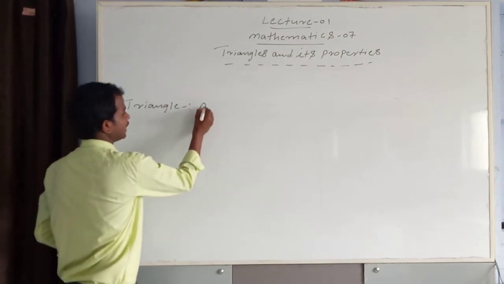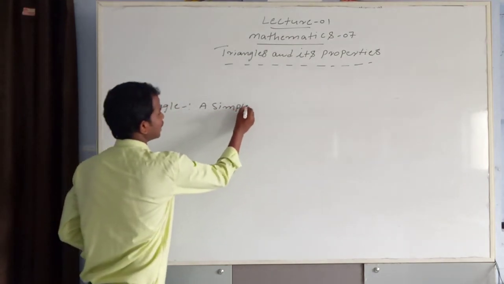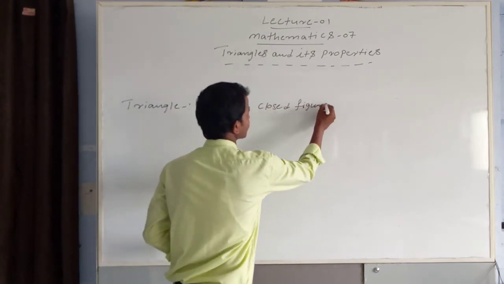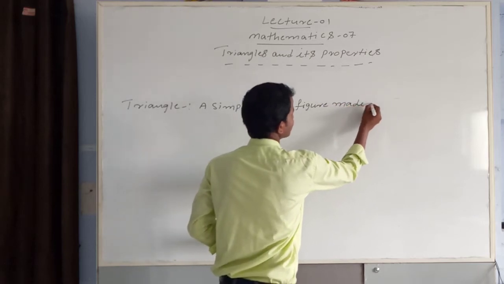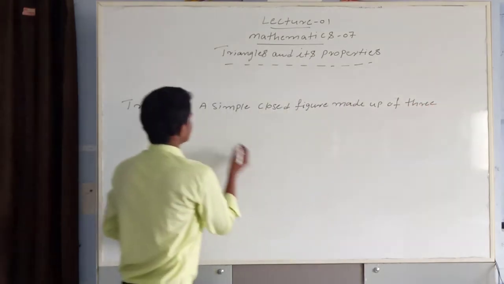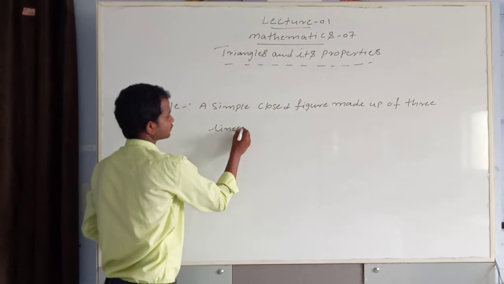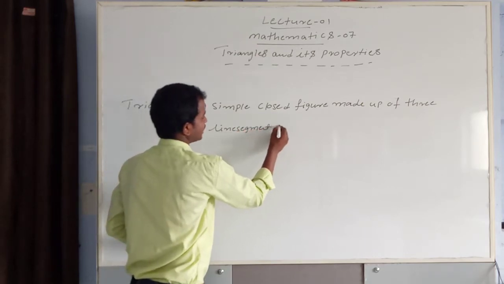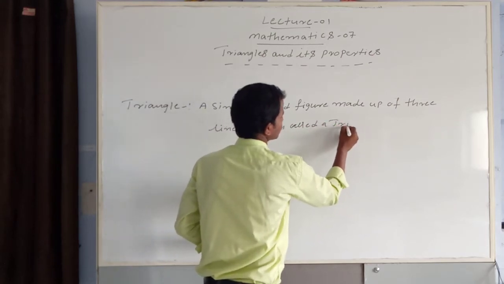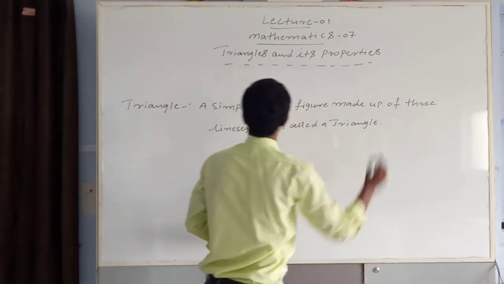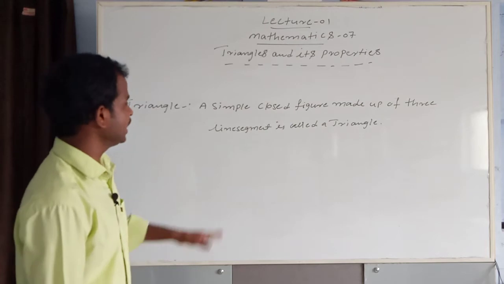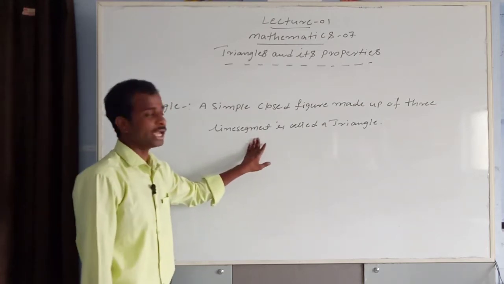A simple closed figure made up of three line segments is called a triangle.